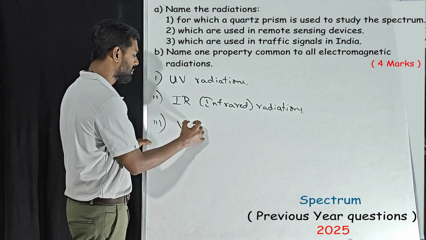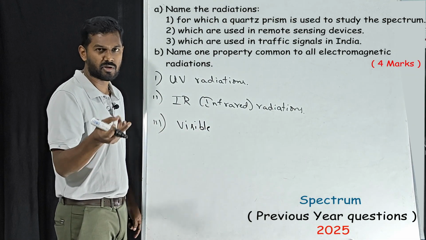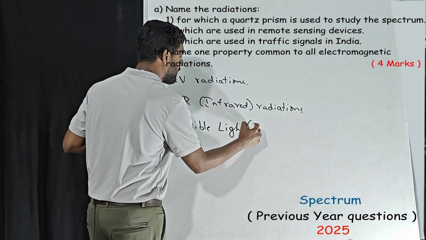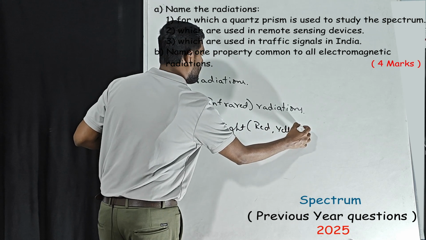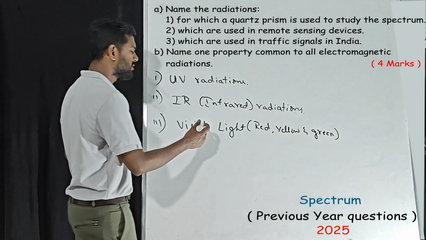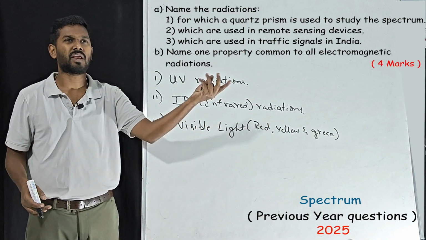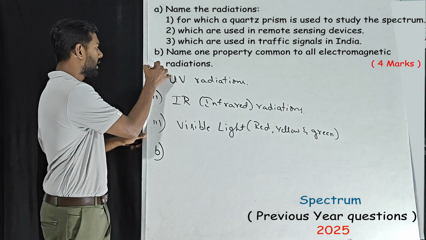That is visible light. We have red, yellow, green, right? The same thing, visible light. In the bracket you can write red, yellow and green, because visible light has all the 3. But mainly you can write red, yellow, green in traffic signals.